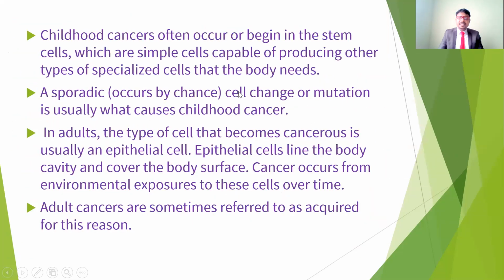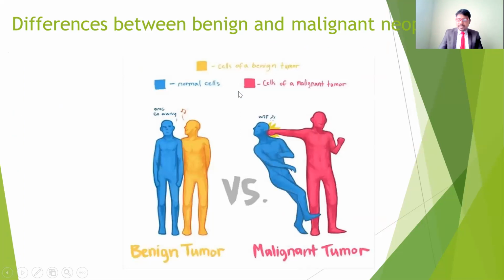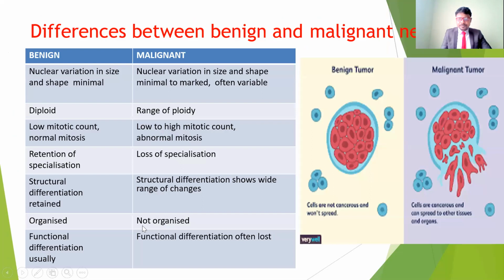So that is the main difference between the benign tumors and also the malignant tumors. For example, if the cancer is here, it is going to affect the other parts. It's going to hit other structures of the body. So that is the difference between the malignant tumors and benign tumors.